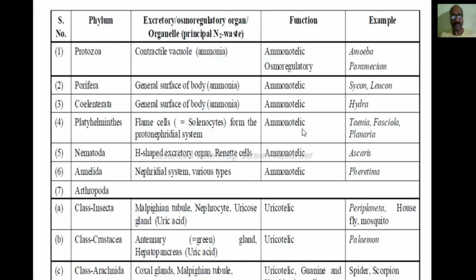That's why these are known as ammonotelic. In nematoda, an H-shaped excretory organ or renette cell is present in Ascaris, and these are also mainly ammonotelic.